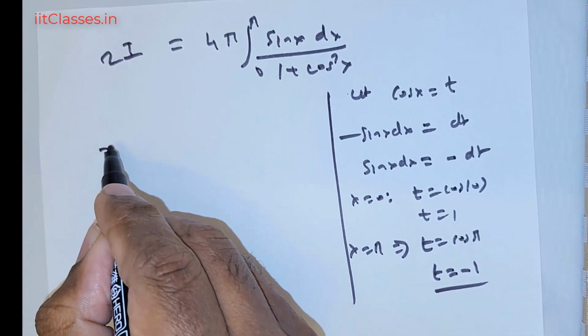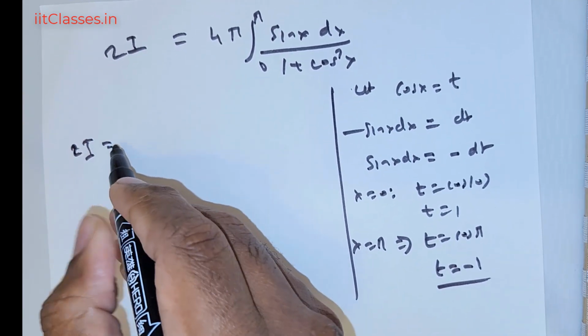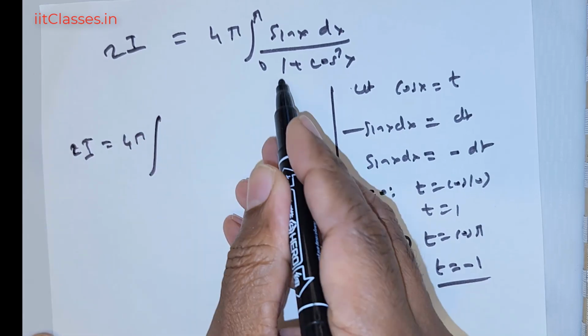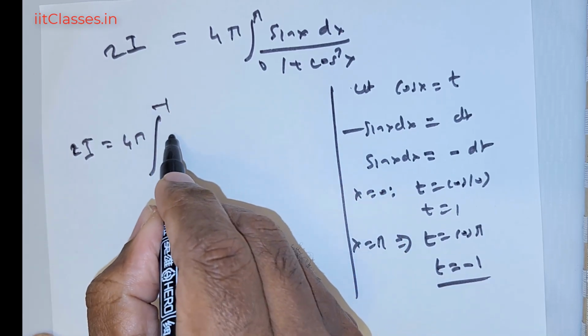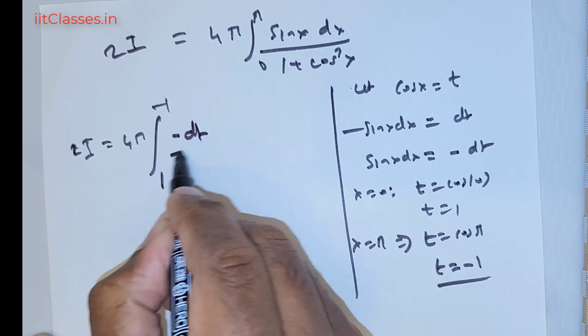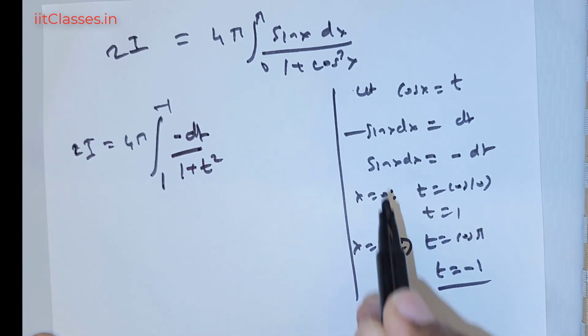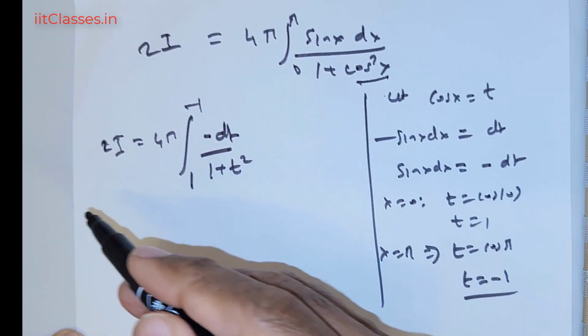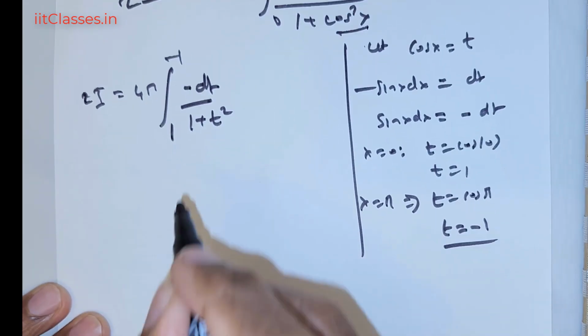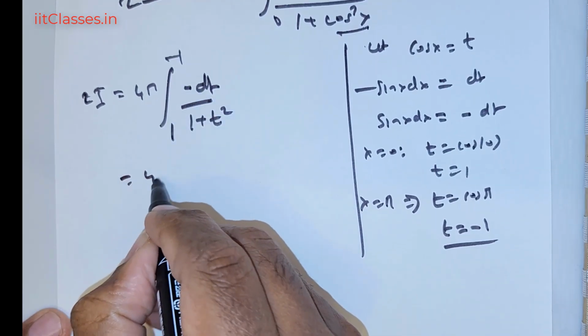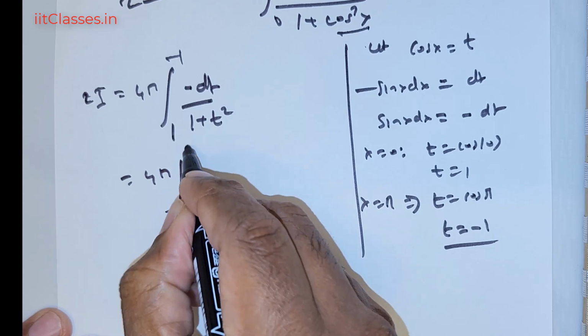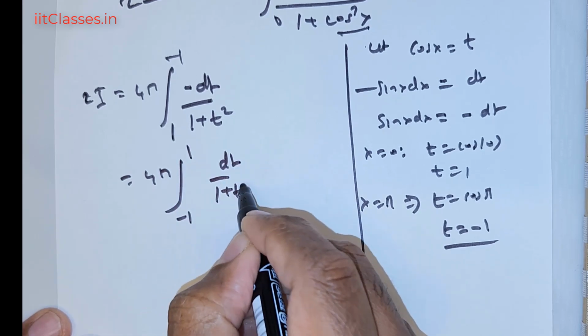So this is equal to, of course, 2 times I on the left side, so 4 pi 1 to negative 1 negative dt divided by 1 positive cos x is t. So I'm just substituting whatever we have got. So negative sign, this can be rewritten as negative 1 to 1 dt divided by 1 positive t squared.